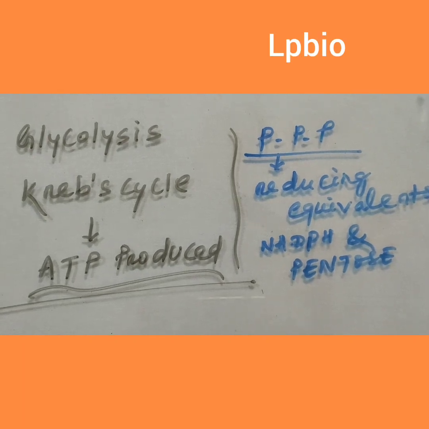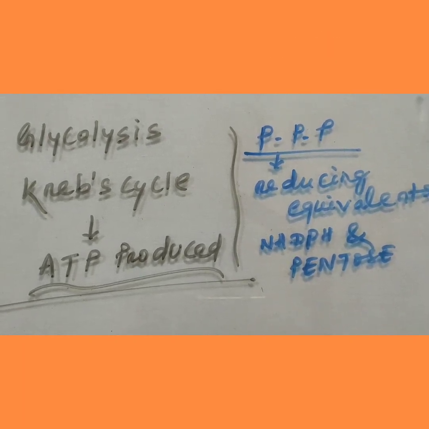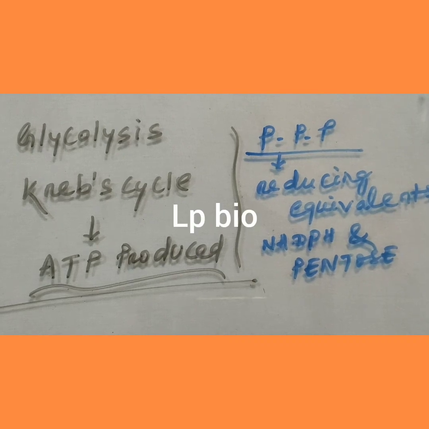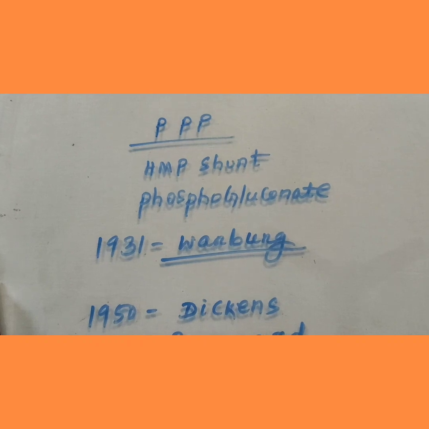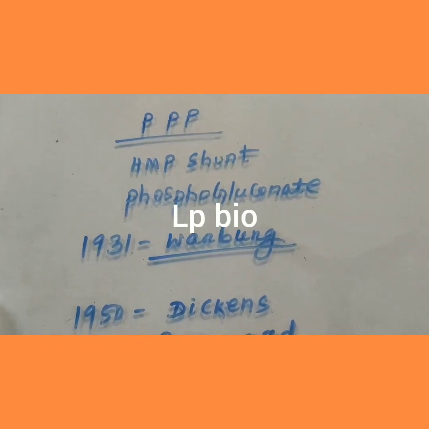Then come to the discovery and importance of the pentose phosphate pathway. The pentose phosphate pathway is otherwise called the HMP shunt or phosphogluconate pathway.